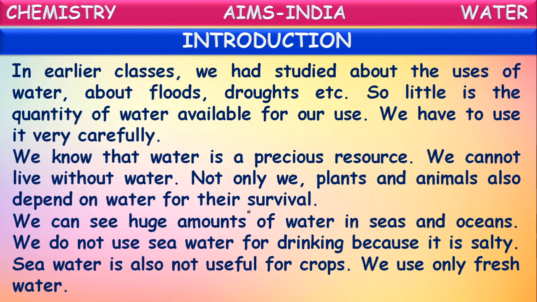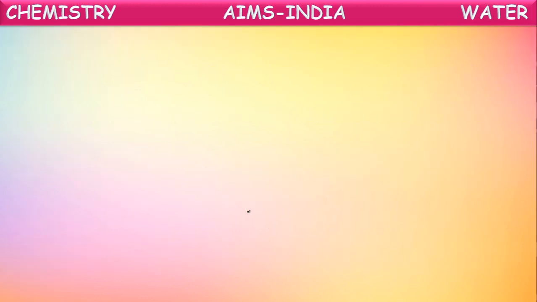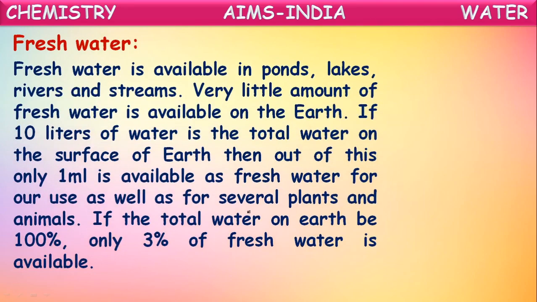So we use only fresh water. What is this fresh water? Fresh water is available in ponds, lakes, rivers and streams, which can be used for our works like domestic purpose, agriculture purpose and industrial purpose. This water is called fresh water. It is available in ponds, lakes, rivers and streams.